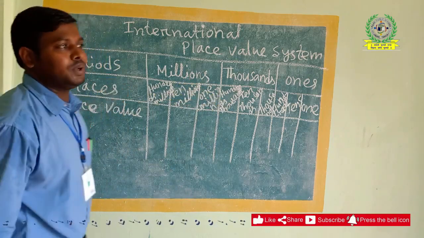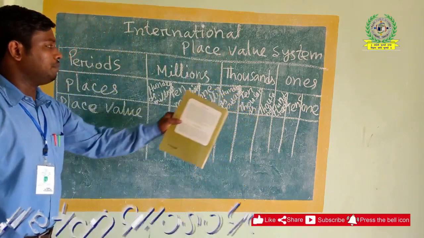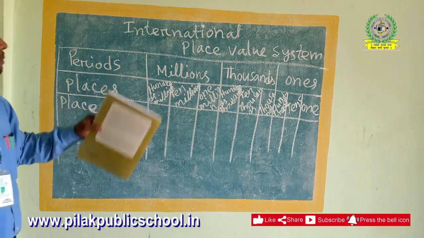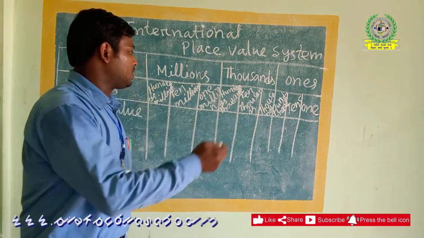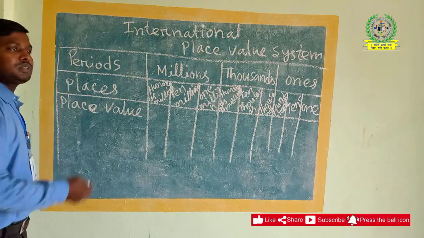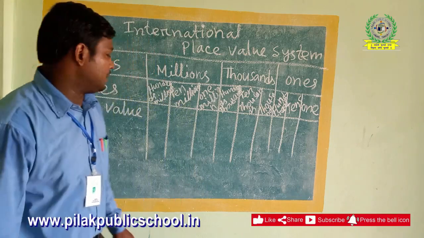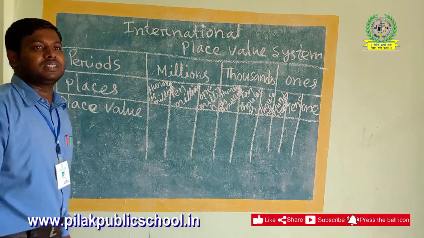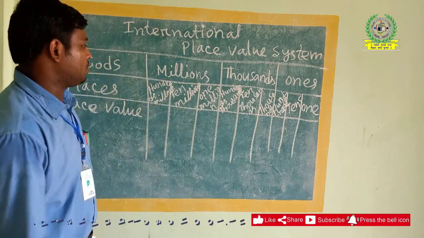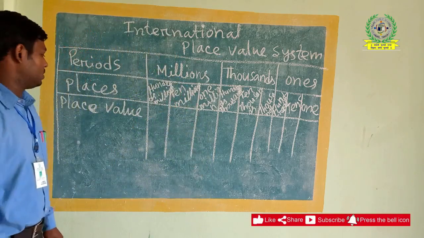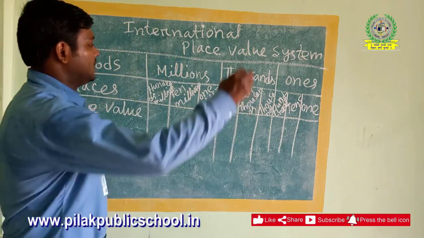Next we will go for place values. Every place has a place value, and every digit has a place value. What do we call place value? As we got the definition in earlier classes, the place value of a digit defines the place where it is placed.